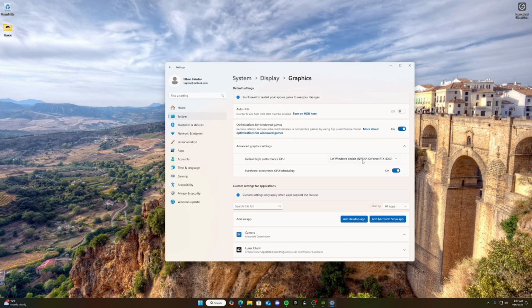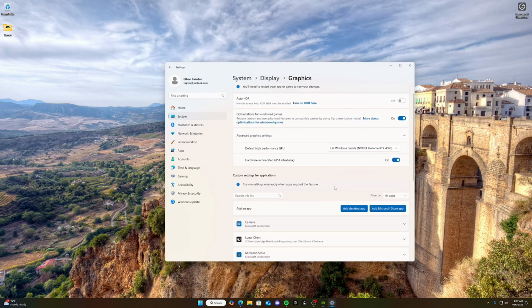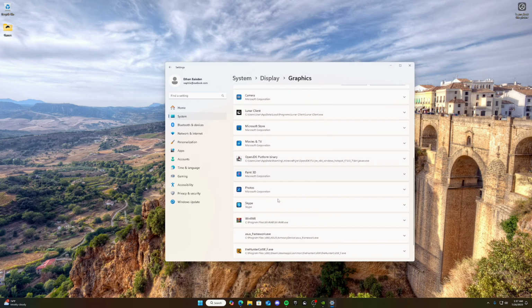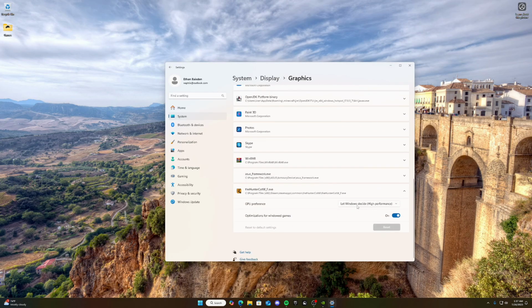If you have more than one, make sure it's not on your processor integrated graphics, because that would be bad. And then turn on hardware accelerated GPU scheduling. That makes your performance a ton better. And then you can also add your apps, add your games, and let's say I added The Hunter: Call of the Wild. You go here, let Windows decide, high performance, you want to click high performance.